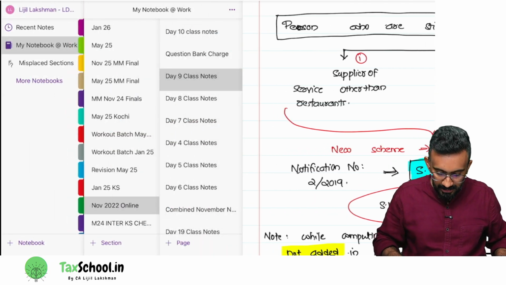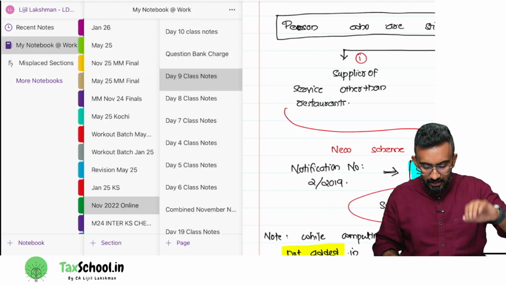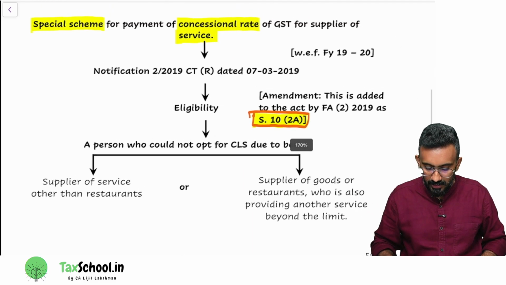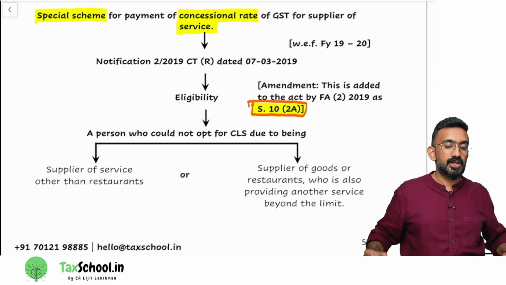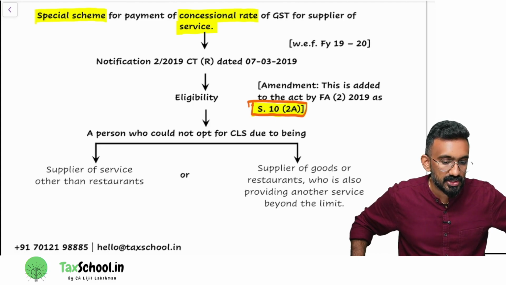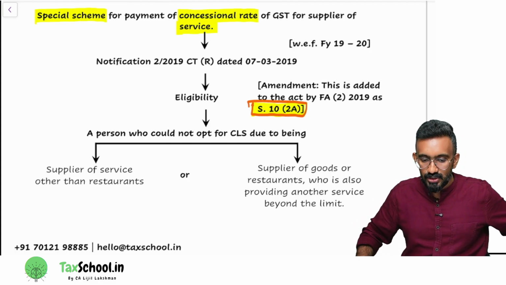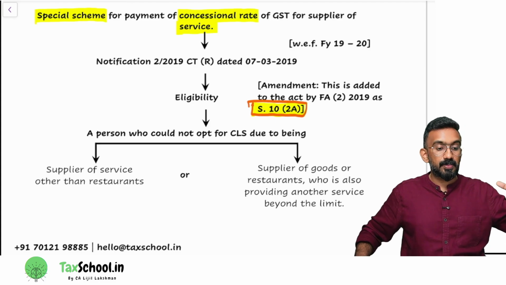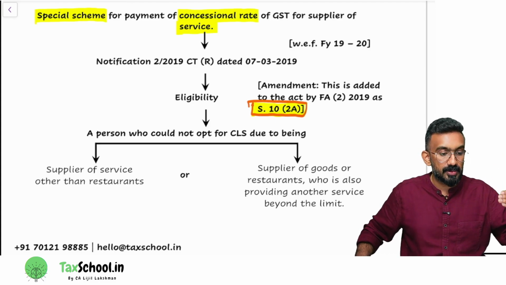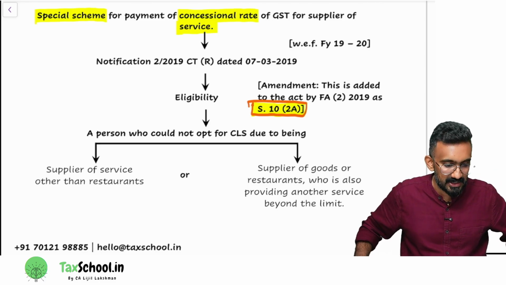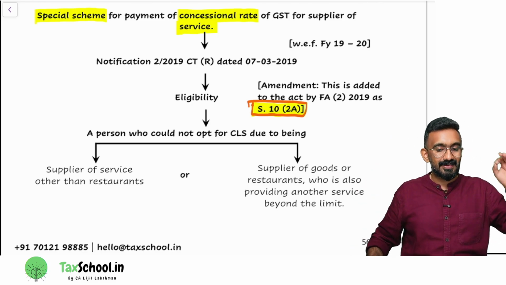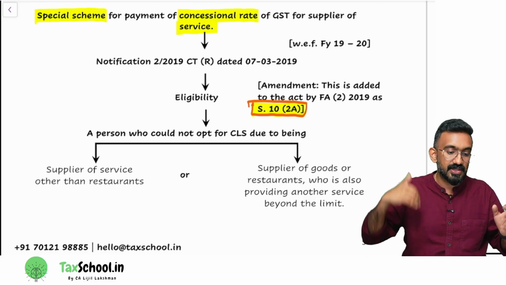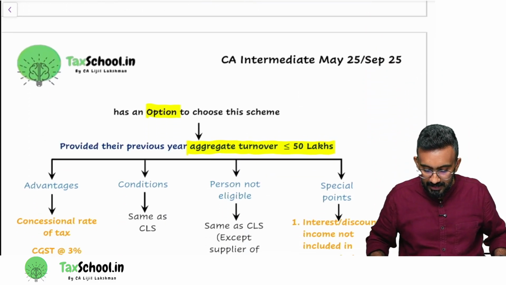That is our next reading. We will look at the scheme in comparison with the scheme that we have already understood. Look at this. Special scheme for payment of concessional rate of GST for supplier of service. Section 10(2A) is the name that we call it. The scheme is available for whom? For those people who could not opt for the composition levy scheme for two reasons. Reason number one, they are a pure supplier of service and not a restaurant. Number two, they have goods and service beyond the limit. For these people, there is a scheme provided.